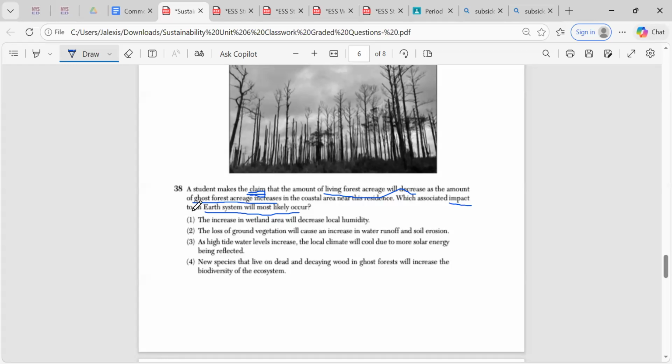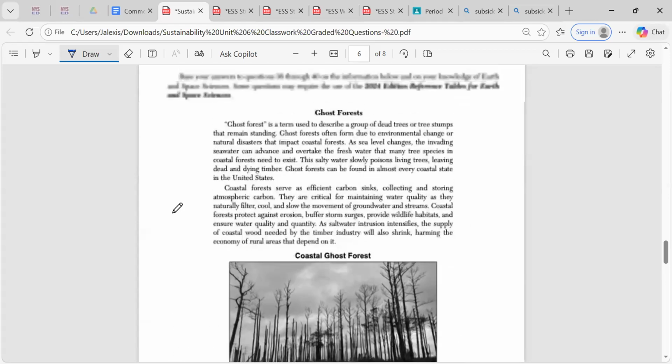So I have to find in my reading, I'm going to scan for what impact there is as ghost forest acreage increases. What effect does it have on the environment? So let me go and scan my reading. I have to know what a ghost forest is, so let me highlight that. It is a term used to describe a group of dead trees or tree stumps that remain standing. Now, I'm going to be scanning my reading for any sort of impact that ghost forests have. The second sentence does state that it impacts coastal forests.